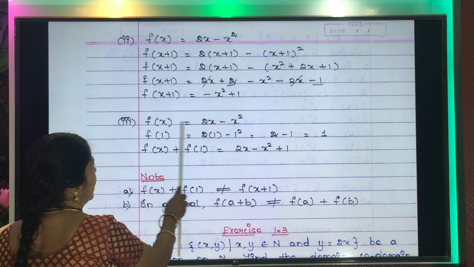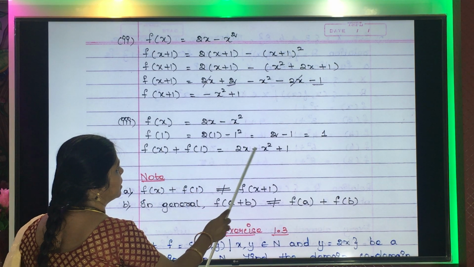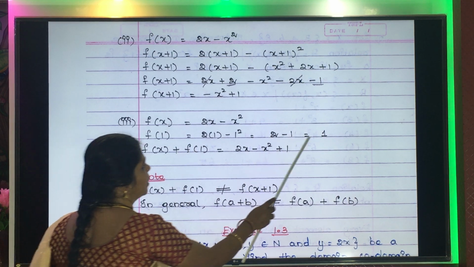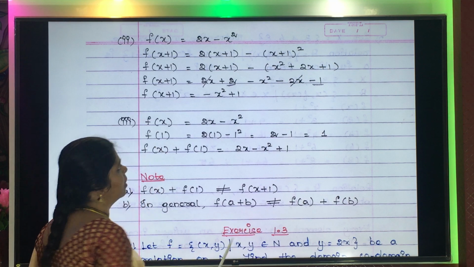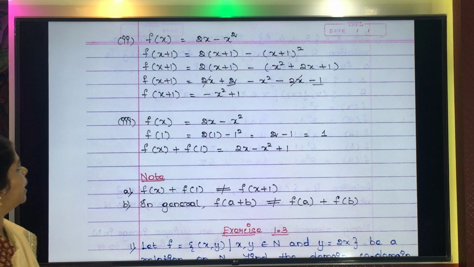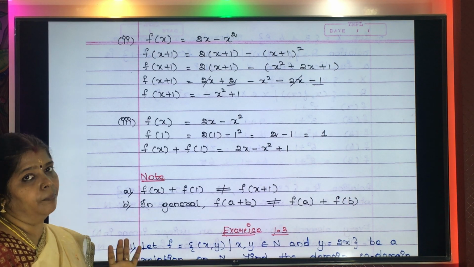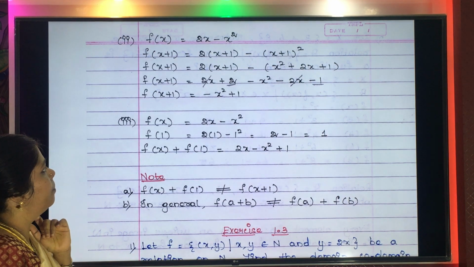What is f of x? 2x minus x squared, that I have written, plus f of 1. What is f of 1? 1. That also I have written. Now with this the question is over. Question and answer is over.